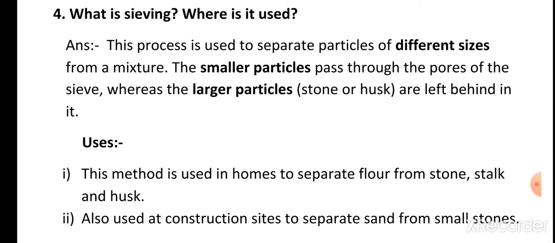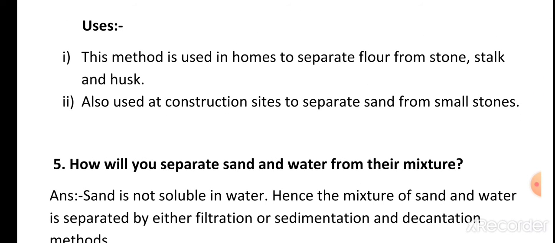Now, question number 4. What is sieving? Where is it used? This process is used to separate particles of different sizes from a mixture. The smaller particles pass through the pores of the sieve, whereas the larger particles like stone or husk are left behind in it. Uses. This method is used in homes to separate flour from stone, stalk and husk. Another use, it is also used at construction sites to separate sand from small stones.